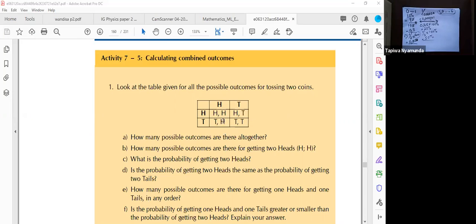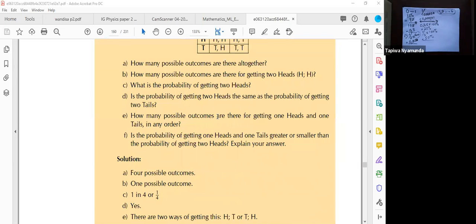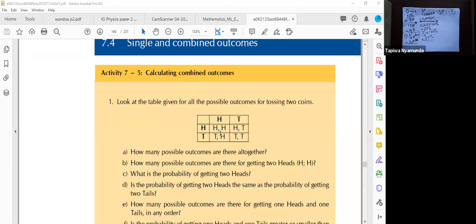We're not saying a head on its own is an event. The event is when I toss 2 coins, I'm going to have a head and a head, a head and a tail, a tail and a head, a tail and a tail. So the possible outcomes there are 4.